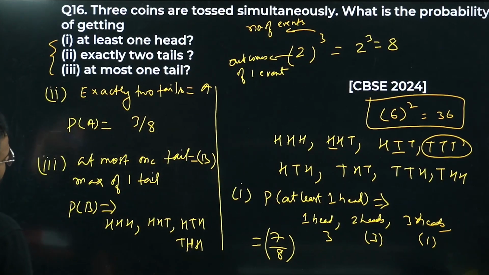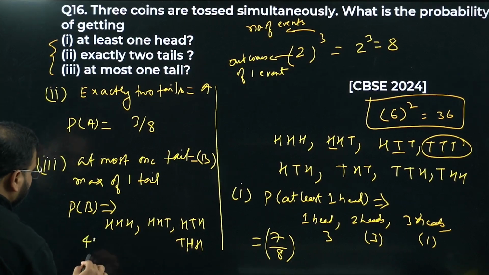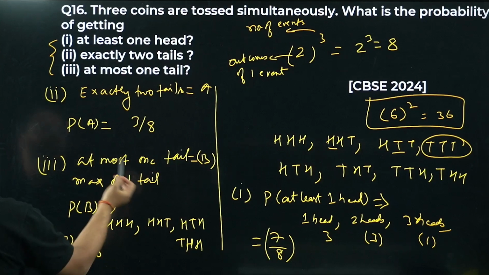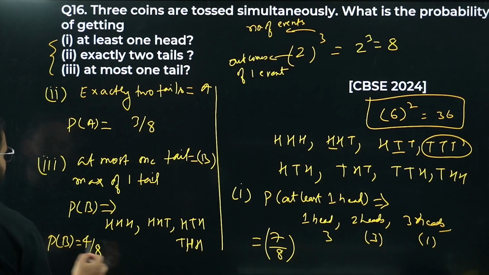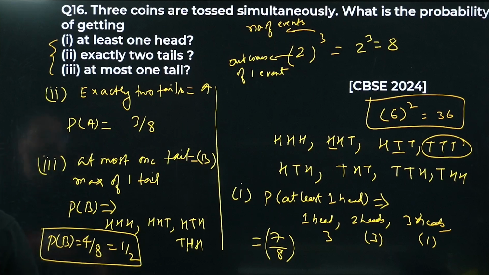Okay, so what are we getting, sir? Please have a look. 1, 2, 3, 4. What is my answer? 4 by total of 8. So probability of getting the event B. What is event B, sir? Event B, at most 1 tail, is 4 by 8. How much is that? Simply 1 by 2. Simply 1 by 2 is my answer.